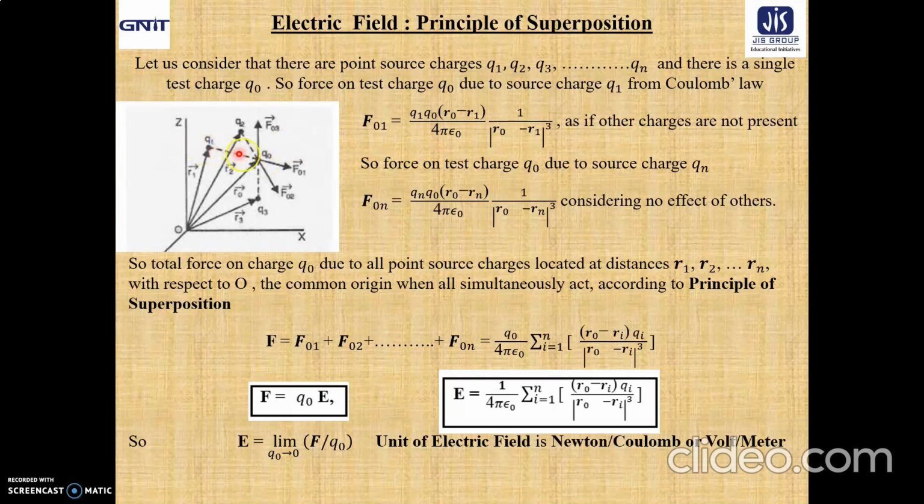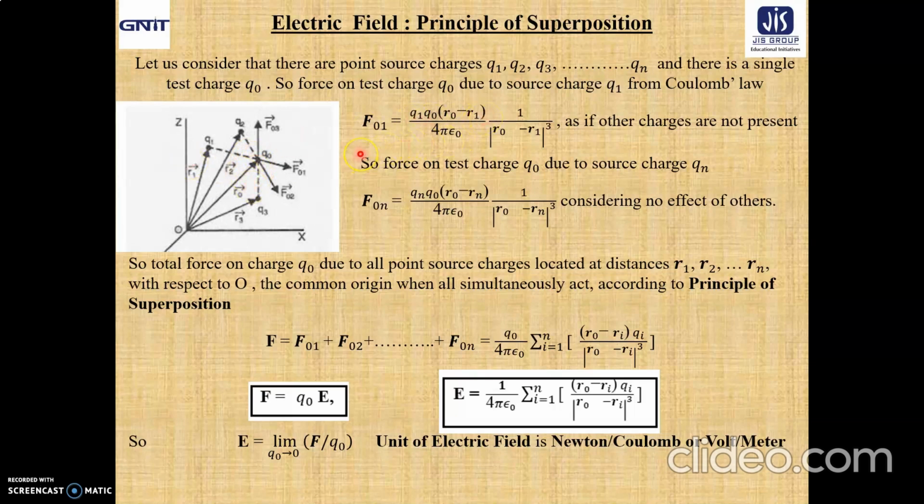Now what about the direction? Obviously it will be along the direction joining q1 and q0. That means r1 plus this distance equals r0. So this distance will be r0 minus r1, which is mentioned here.